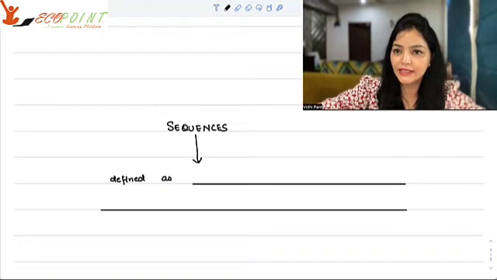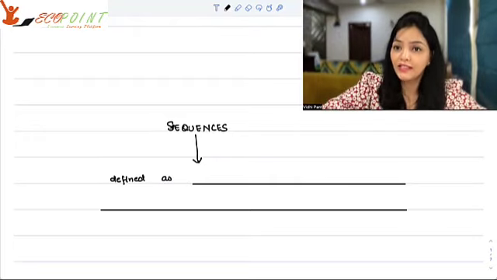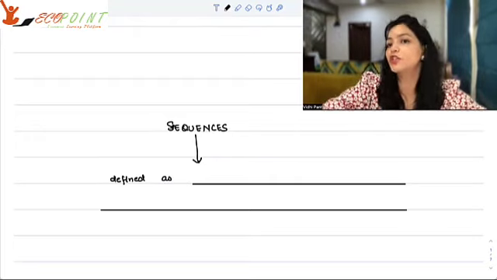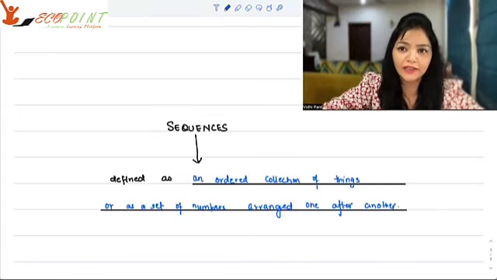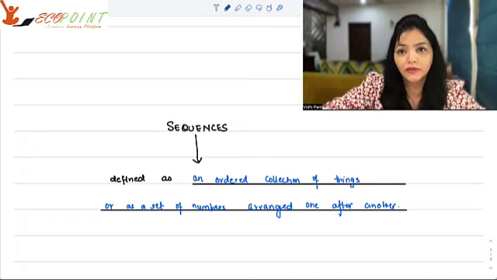What is a sequence? Let's understand that first. A sequence is a pattern. The word sequence comes from pattern. So it is defined as an ordered collection of things. These things generally are numbers. So we can also say that a sequence is a set of numbers arranged one after another. Pattern and order is very important out here.